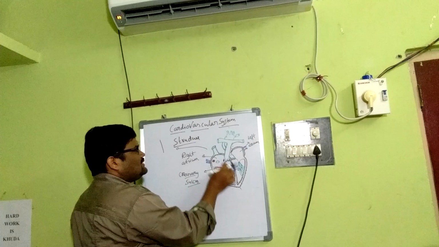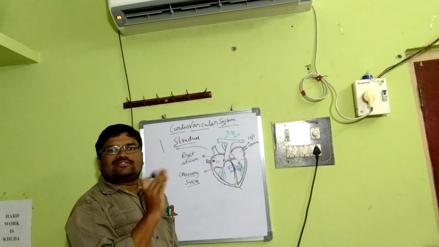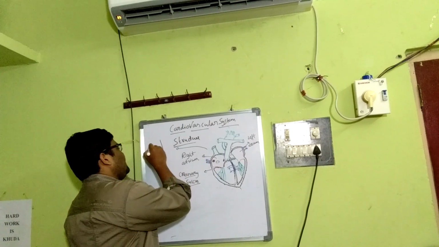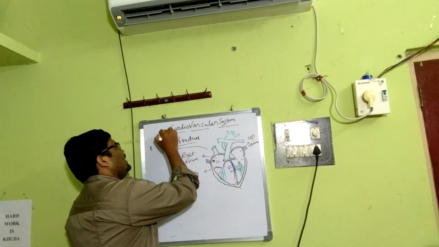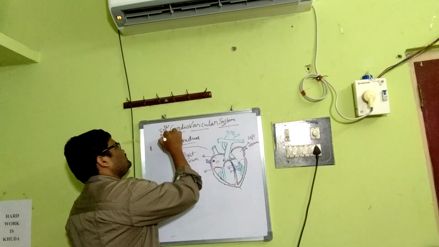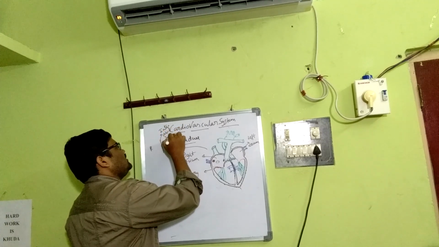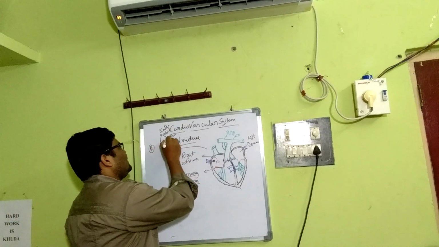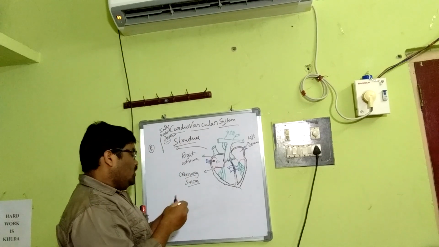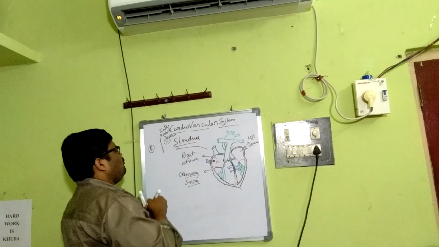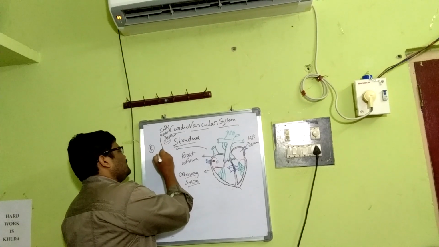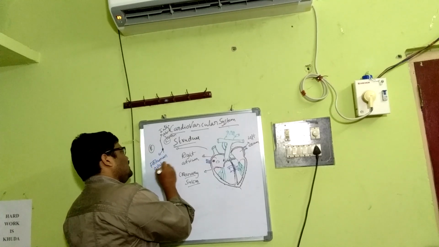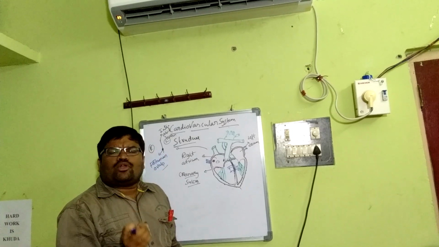Just like the ventricles, the two atria are separated by a septum called the interatrial septum. Say this is the right atrium, this is the left atrium, and this is the interatrial septum, like a wall but very thin. During embryonic conditions it consists of a pore called the foramen ovale.